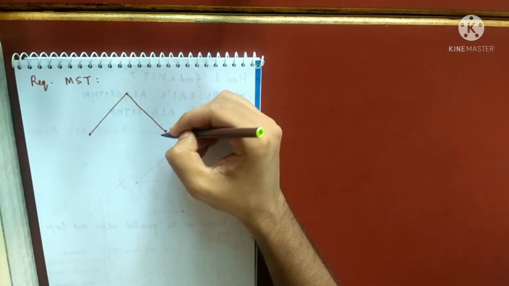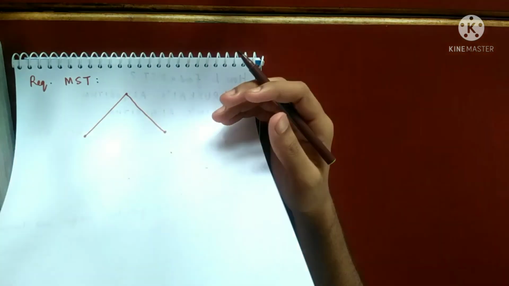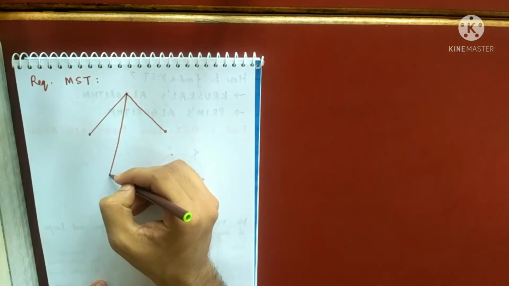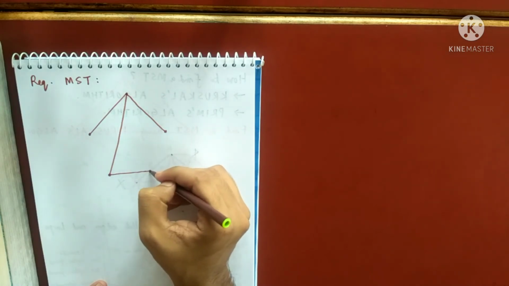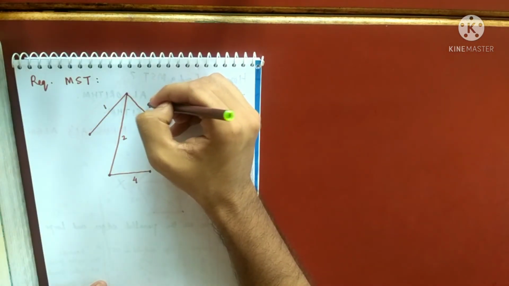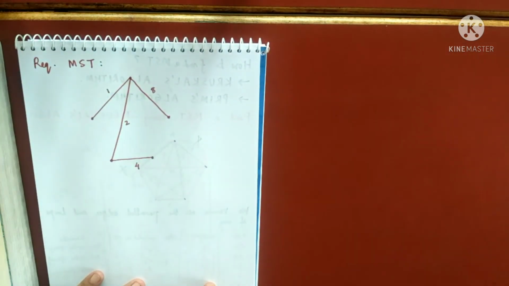Something like this. Whichever I have taken, I am drawing that only, okay? So it was something like this and it was something like this. And we'll write down the weight. This weight was 4, this is 2, this is 1, this is it. So this is your required MST.